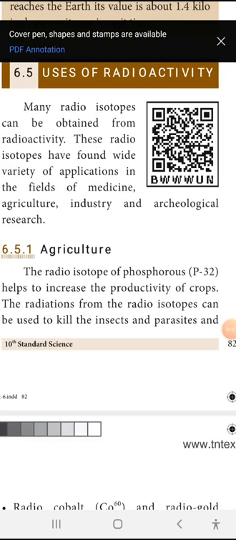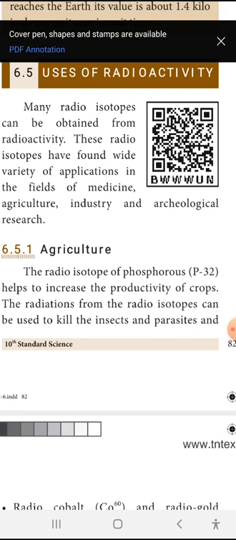Good morning, students. Till now, we had seen nuclear physics, radioactivity, artificial radioactivity, alpha, beta, gamma decay, and their properties. Then, in the last class, we had seen nuclear fission and nuclear fusion. An example of nuclear fission is the atom bomb, and an example of nuclear fusion is the hydrogen bomb. And the stellar energy we had studied in the last class.